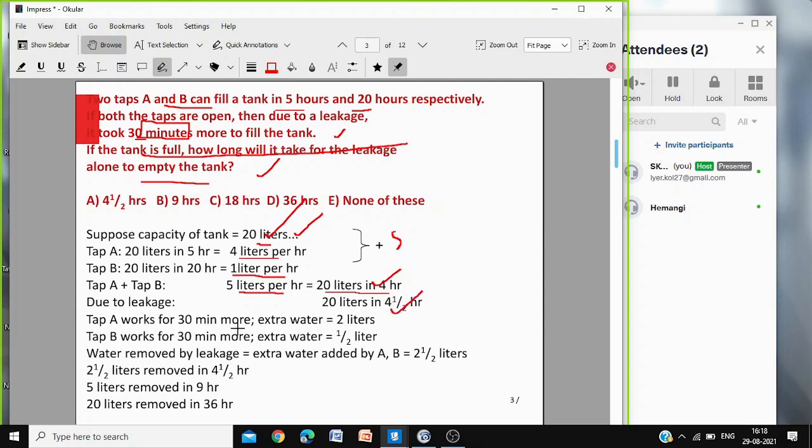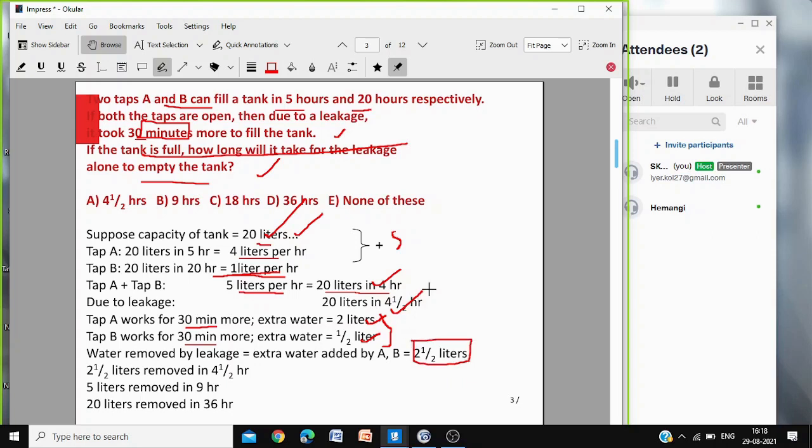So, tap A is also working for 30 minutes more, and tap B is also working for 30 minutes more. Now, tap A, which is filling 4 liters per hour, in half an hour or 30 minutes, fills 2 liters. And tap B, which is filling 1 liter per hour, in half an hour would be filling half liter extra. So this is 2.5 liters which is getting wasted due to leakage.